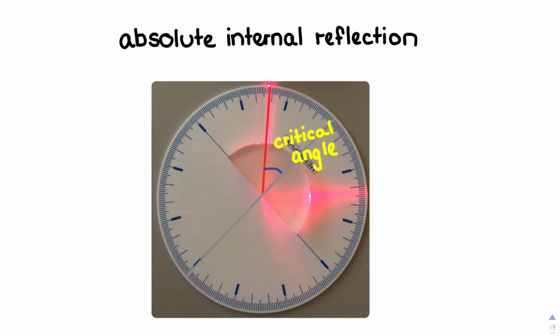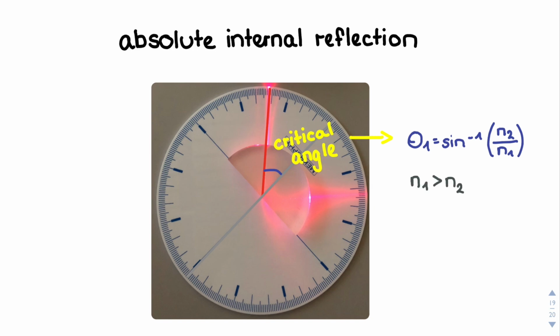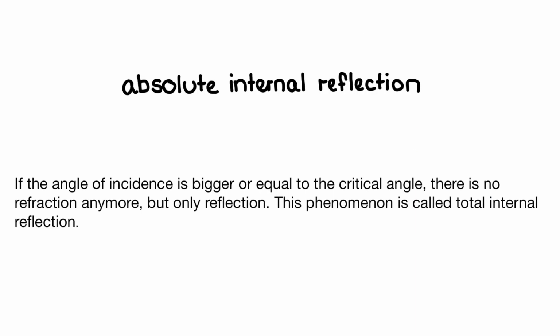We can calculate it with the following formula. Theta 1 equals the arcsine of n2 over n1 in brackets. Remember that the index of refraction of the first medium has to be bigger than the index of refraction of the second medium. So in a very short summary, if the angle of incidence is bigger or equal to the critical angle, there is no refraction anymore, but only reflection. This phenomenon is called total internal reflection.